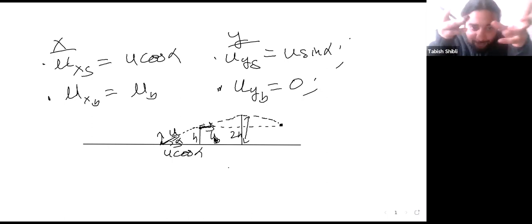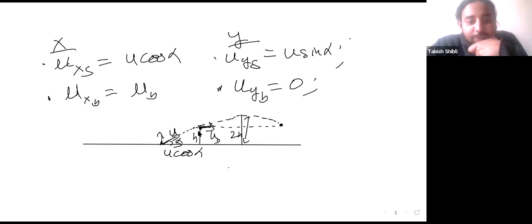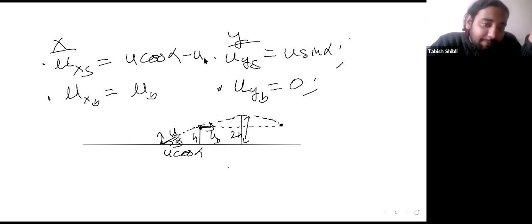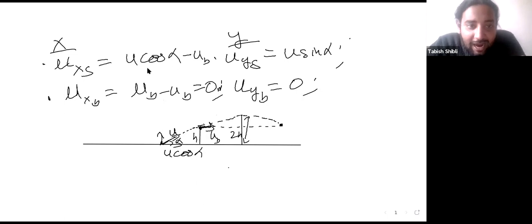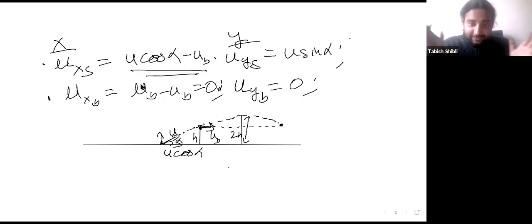Now, if you just change your perspective slightly, if you just go and sit on top of the bird, what will happen? The bird will be stationary. So essentially you're subtracting ub from both the x's, so that the ux of the bird becomes zero, and the ux of the stone changes to u cos alpha minus ub.